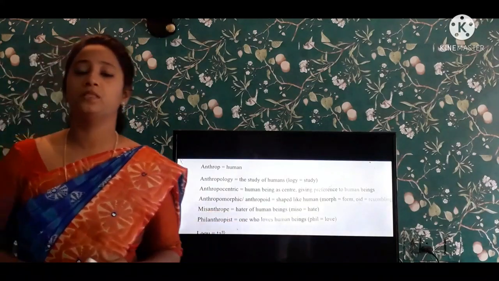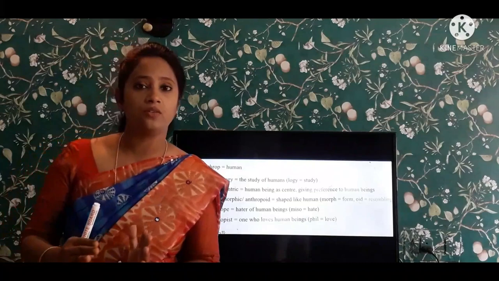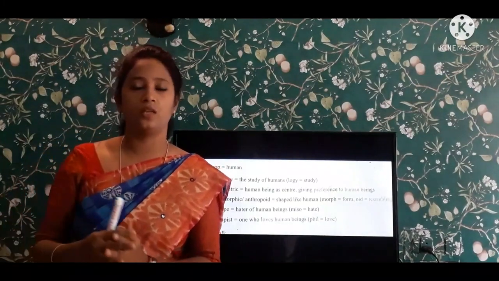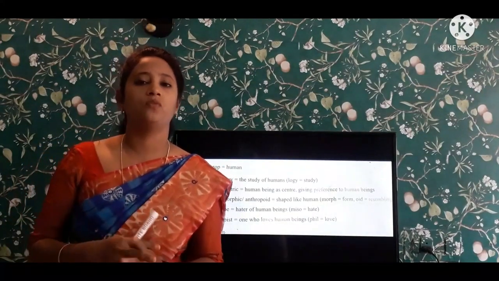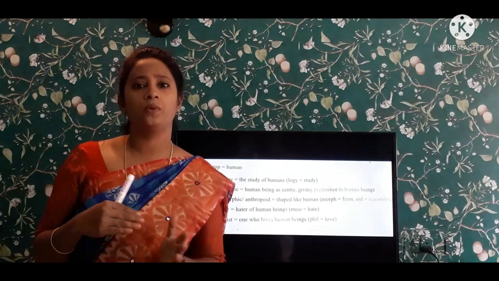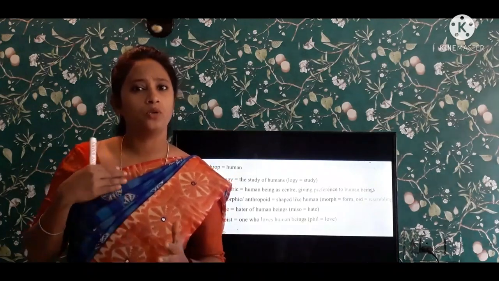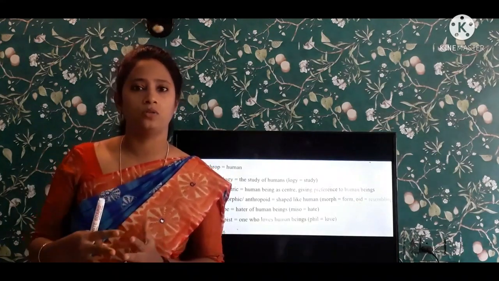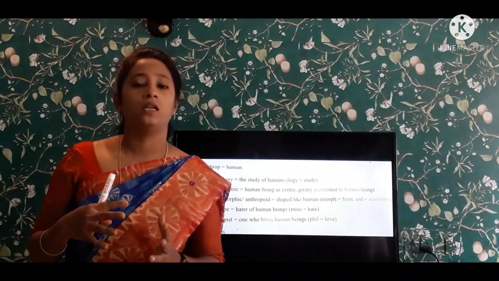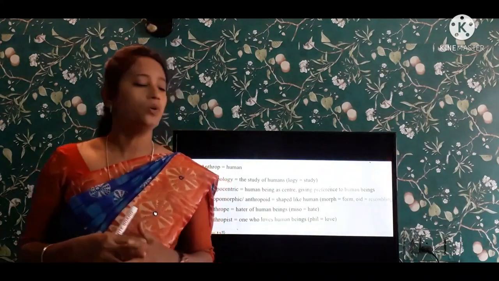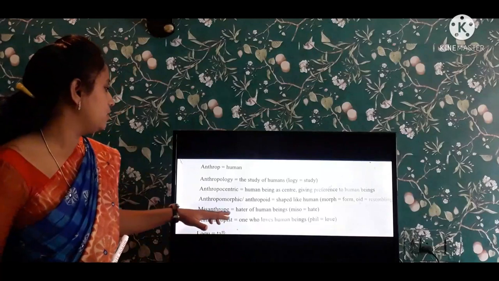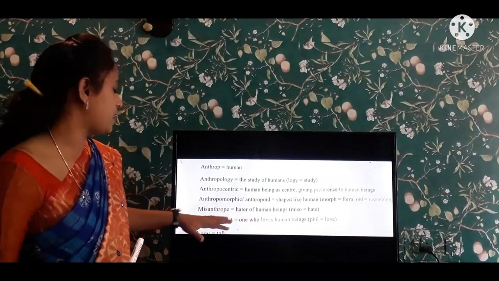Many people don't like to communicate with each other. They want to be alone. They don't want to communicate, they don't want to be social. So they are alone, they are reserved. Okay, those people are called misanthropes.